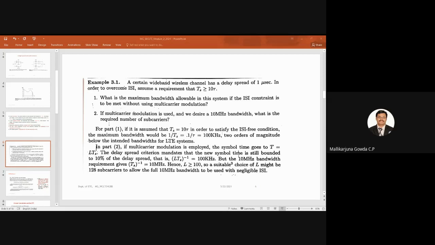Hope this example is clear. Take time, try to understand this. Then you will be able to appreciate without multi-carrier modulation how much maximum bandwidth we can achieve, and with multi-carrier modulation, how much bandwidth is possible to reach, with the same channel conditions, that is with a channel delay spread of 1 microsecond, right? Shall I go to the next slide?